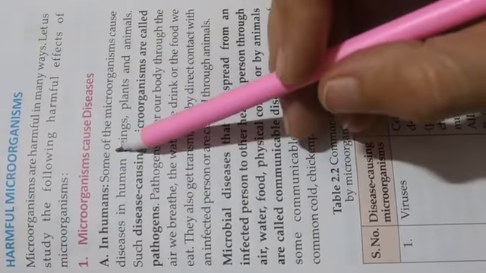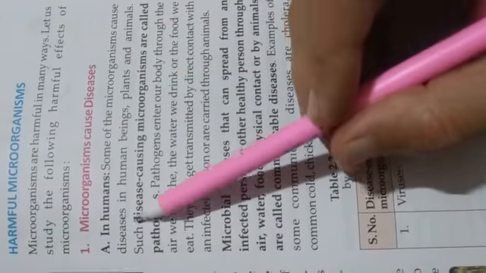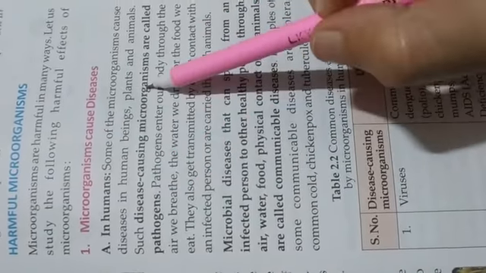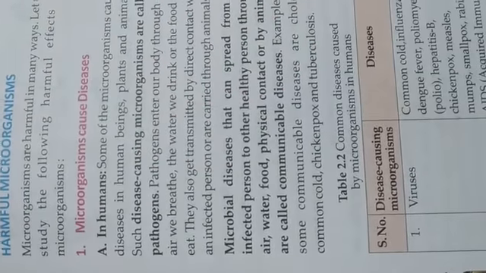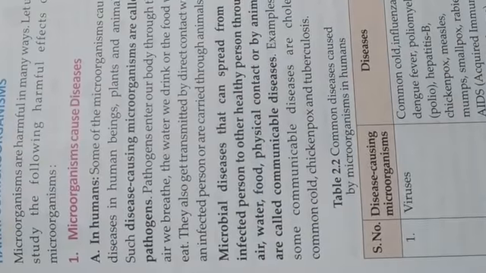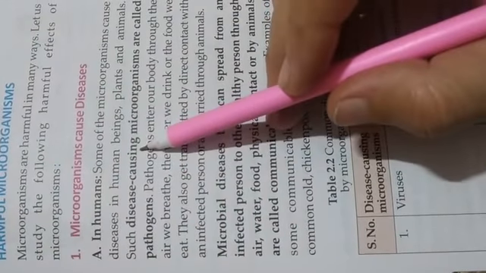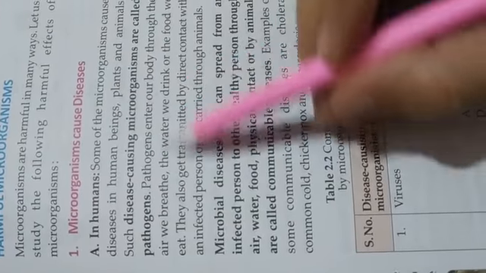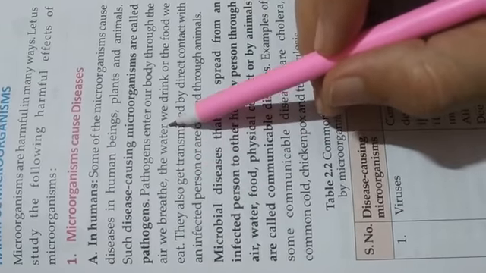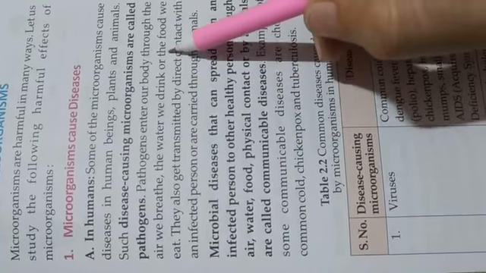Some of the microorganisms cause disease in human beings, plants, and animals. They are responsible for disease not only in human beings but also in plants and animals. Disease-causing microorganisms are called pathogens. Pathogens enter our body through the air we breathe, the water we drink, and the food we eat.